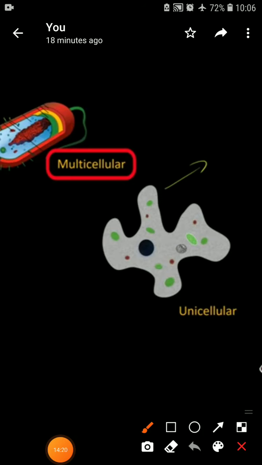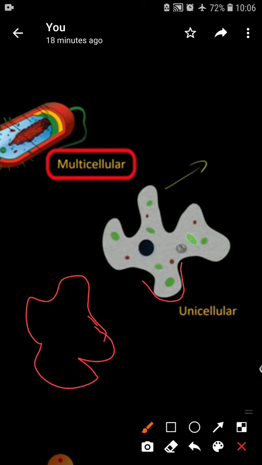So here we can say the shape of amoeba appears irregular. As you are able to see, its shape is named as irregular. It changes its shape according to its need, according to what it wants, isn't it? Whenever it wants to capture its food, it can change its shape. So a unicellular organism, we can say, is the amoeba.